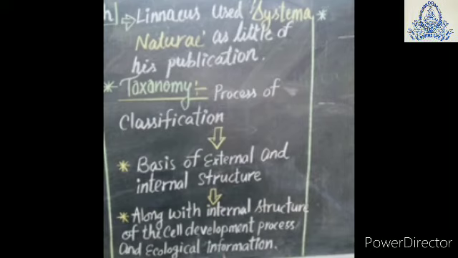Now let us see what we mean by taxonomy. What is taxonomy? It is nothing but a process of classification. It is a process of classification on the basis of external and internal structure, along with the internal structure of the cell, development, process and ecological information, which is known as taxonomy.